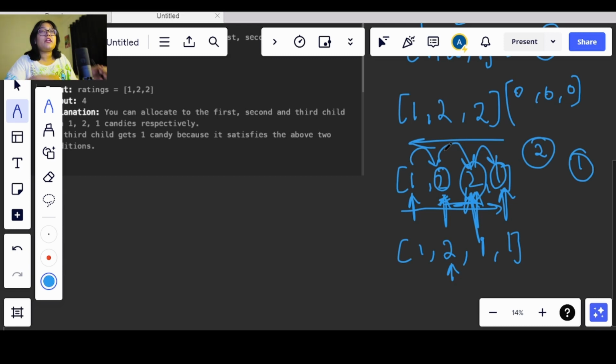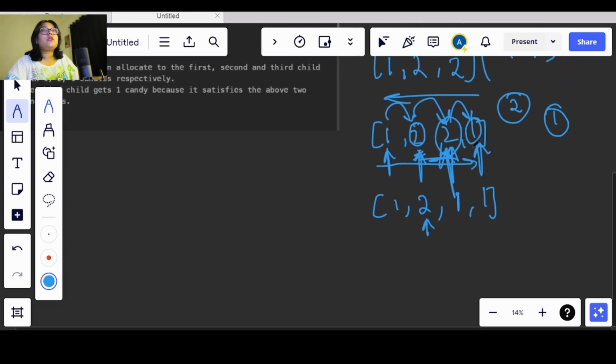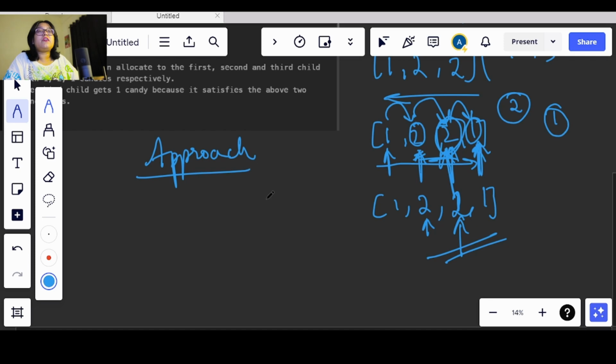If we move from right to left, we will compare these both and see that this 2 is greater than 1. Again, we will increase the value by 1 for this, so we will give this child 2 candies. Only then will we get a proper answer, where the number of candies provided is correct. The approach that we will be following here is kind of a brute force approach.